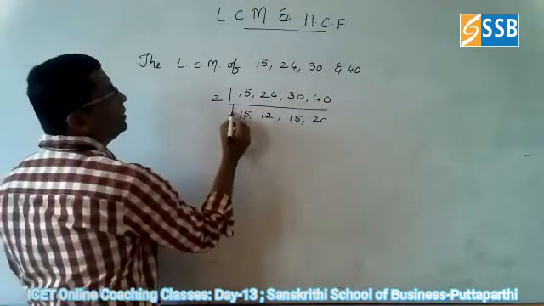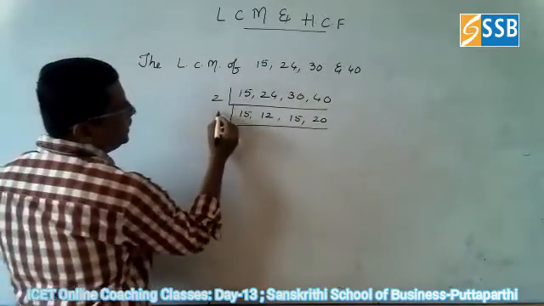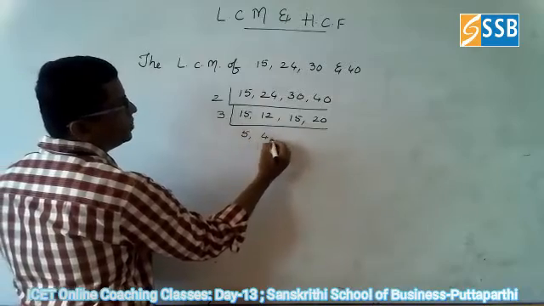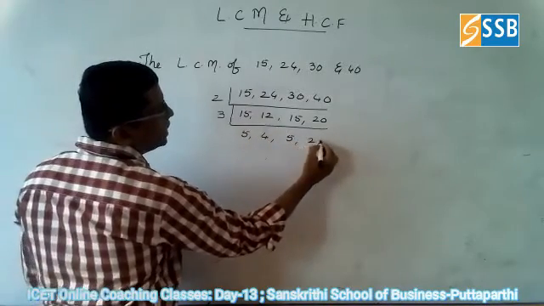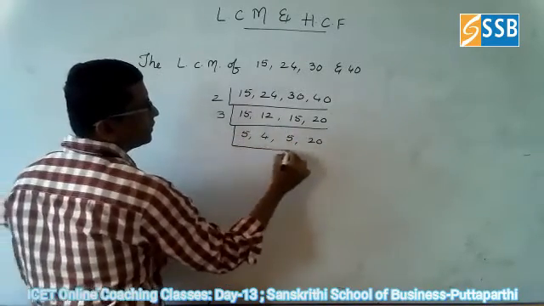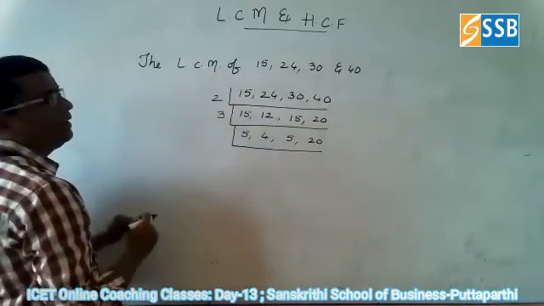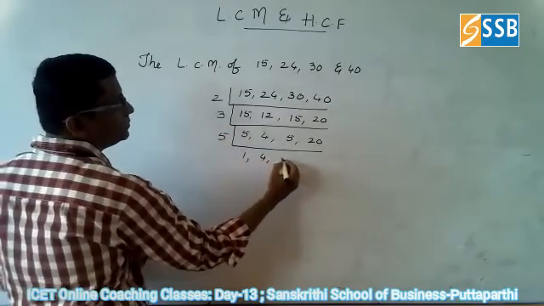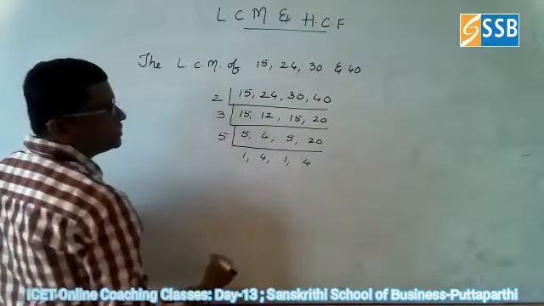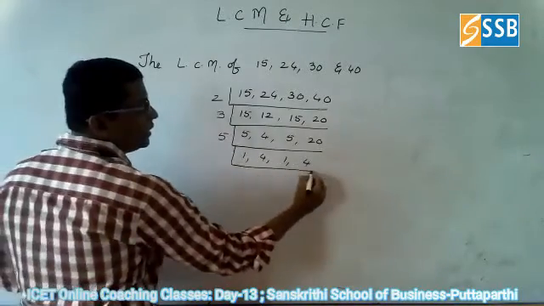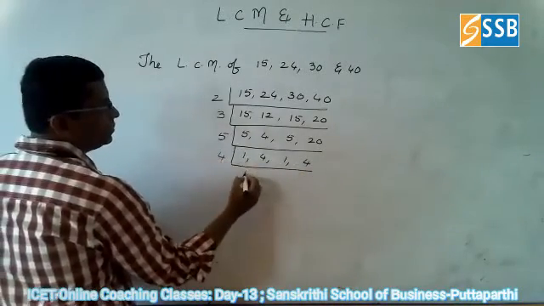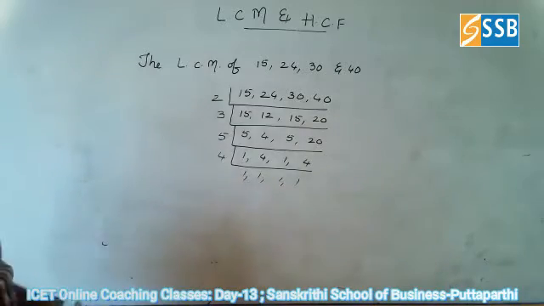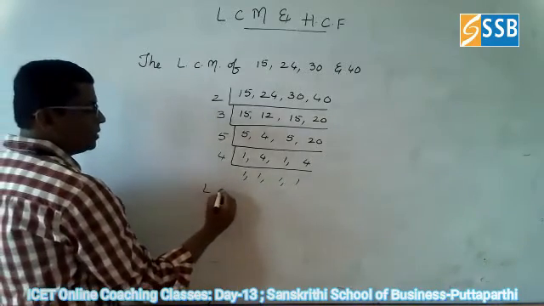Again you can go for 3. 3 5s are 15. 3 4s are 12. 5 it can't go, keep it like that. Again it can go by 5. 5 1s are 5, 5 4s are 20. Again you can go for 4. Now you can go for finding the LCM of the 4 numbers.